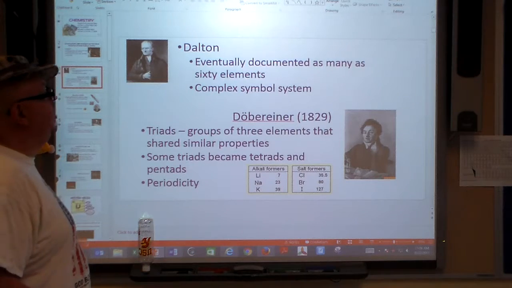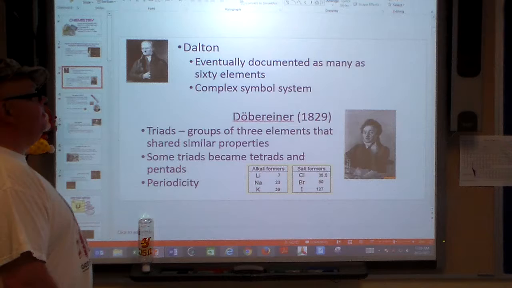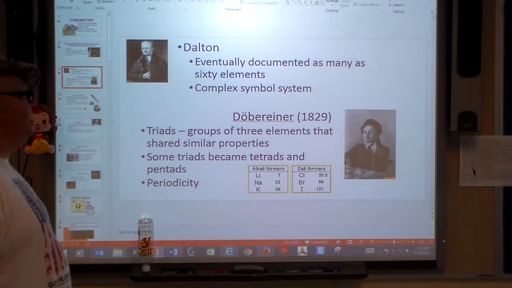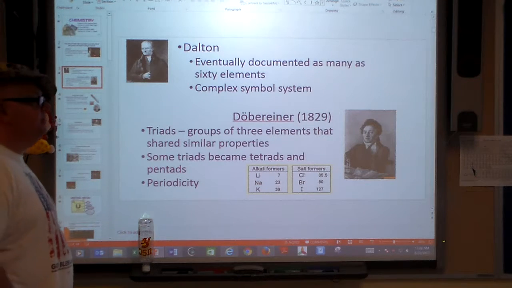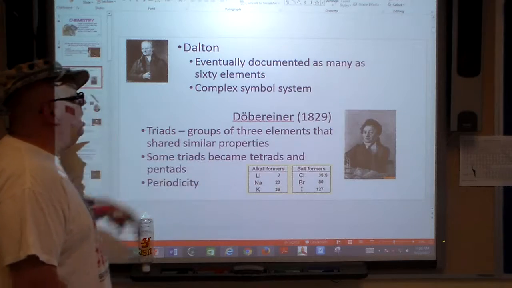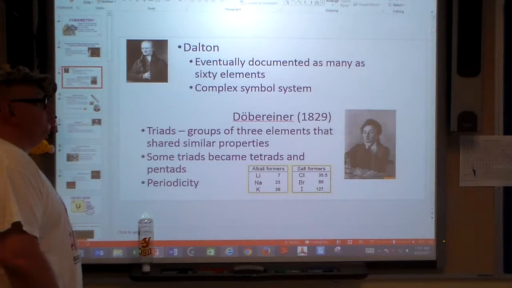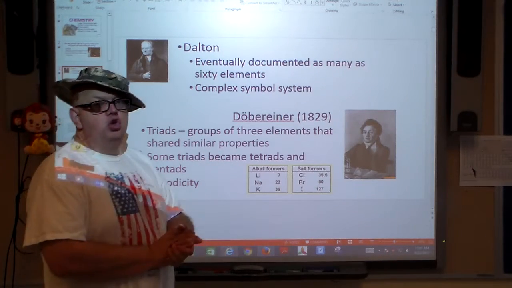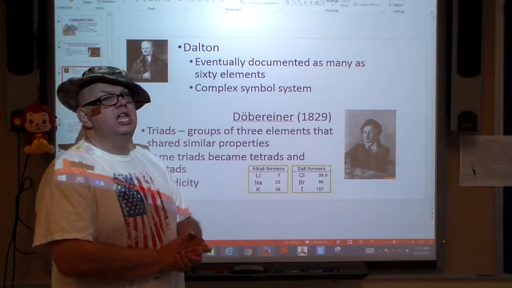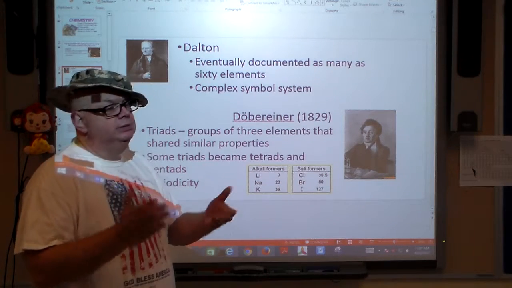We talked about Dalton a little bit. He eventually documented as many as 60 elements. He had a complex symbol system. In 1829, you had Dobereiner, a German dude, and many chemistry documents, in fact, are in German.